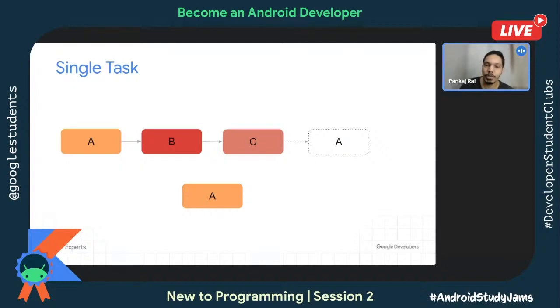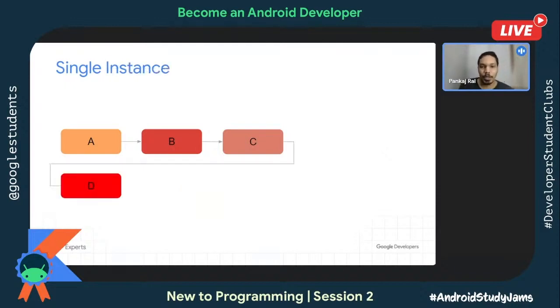And whatever activities you have seen after A, that means activity B and C, they will be automatically removed from the stack. So it's like instead of hitting back, back, back, now you can avoid those back clicks to go back to the home screen. You did some action, you want to go back to the home screen, and whatever navigation was done before, you want to remove all of it. Then single task is good for that. So from C, if I go back to A, it will automatically remove B and C for me and launch activity A by default.